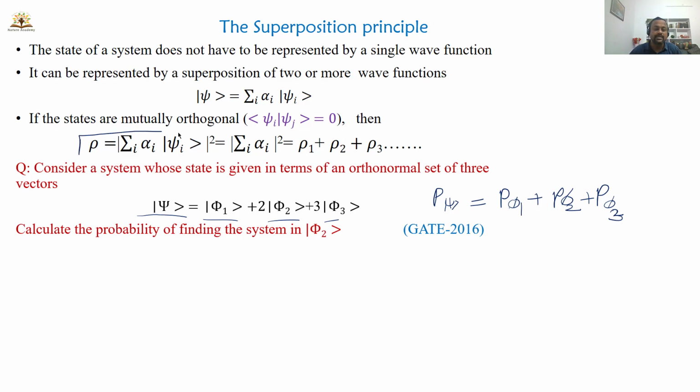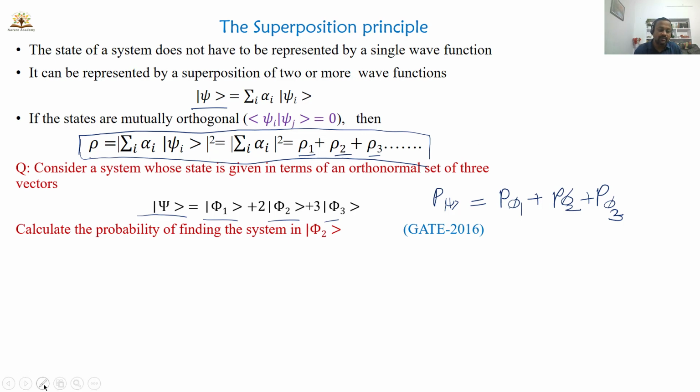See here, this is the expression for the superposition principle. It states that the state of a system can be represented by many wave functions, and the probability of finding the particle in that state is equal to the sum of all the probabilities, rho 1 plus rho 2 plus rho 3 and so on. So that is the superposition principle.